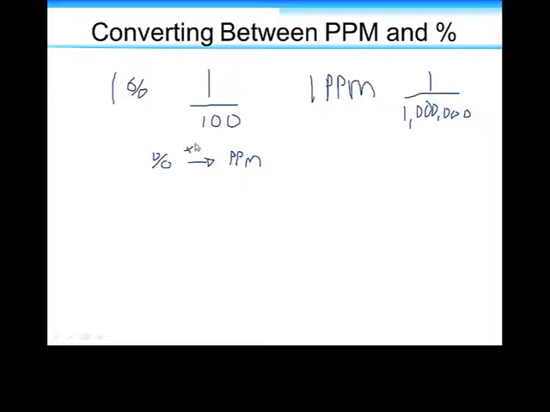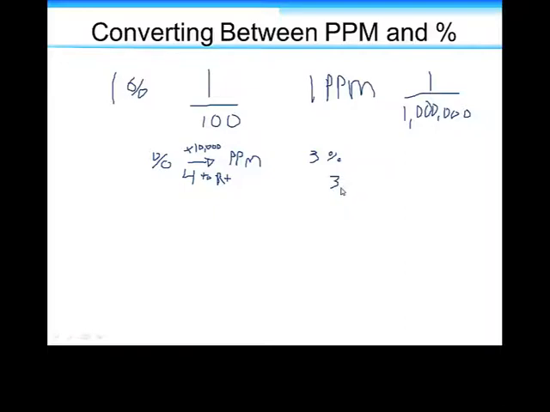You could either think that I have to multiply by 10,000, or you could think I need to move the decimal place 4 to the right. Either one. An example of that: let's say we have 3%. 3% would be 3 times 10,000, which is 30,000.